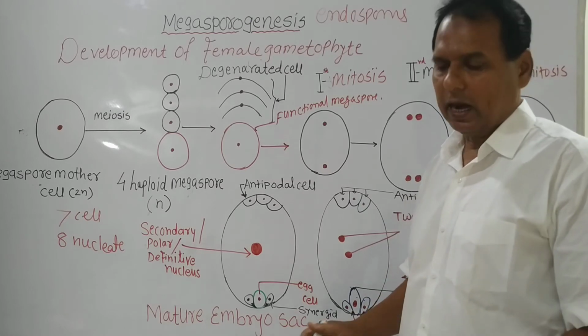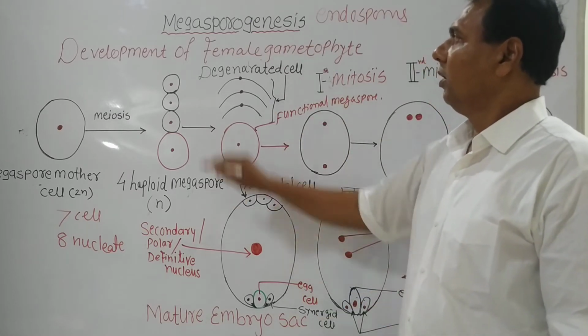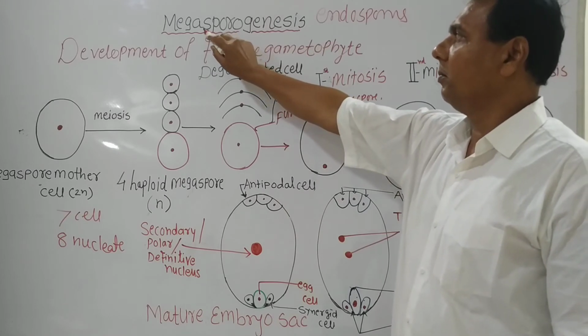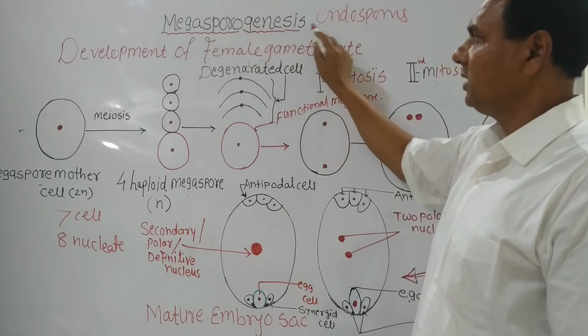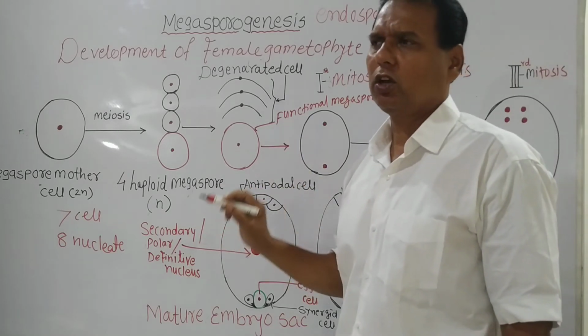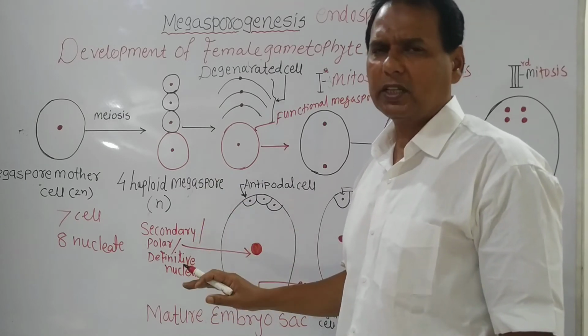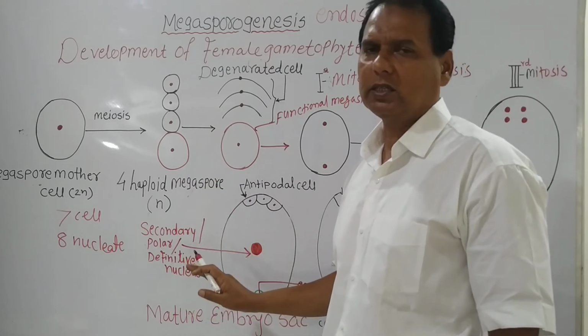Let's recap the points. The first point we are studying is megasporogenesis. Simple definition: the process of formation of haploid megaspore from the diploid megaspore mother cell by the process of meiosis.